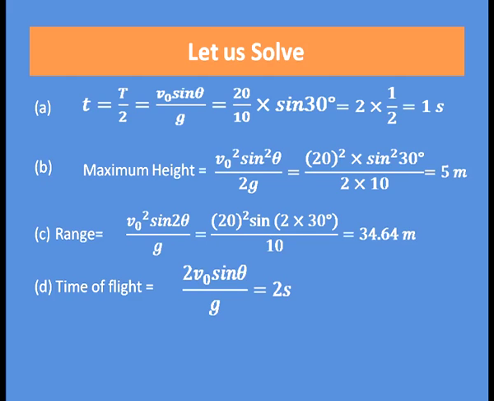Maximum height equal to V0 square sin square theta divided by 2g, that is equal to, if you put all the values given, then it becomes 5 meter. So, the maximum height covered is 5 meter.